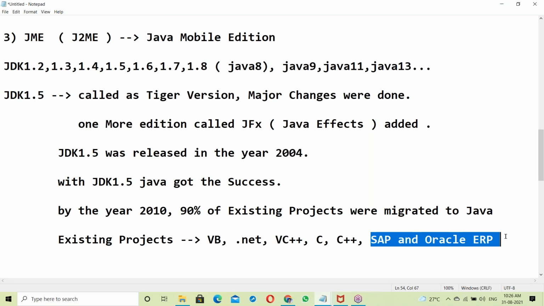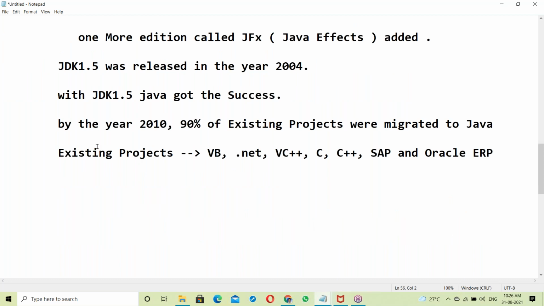But when it comes to Java, it's freeware, so zero maintenance cost. The client only has to pay for support, for the on-site team who give support for the applications. Even that support is by our company.